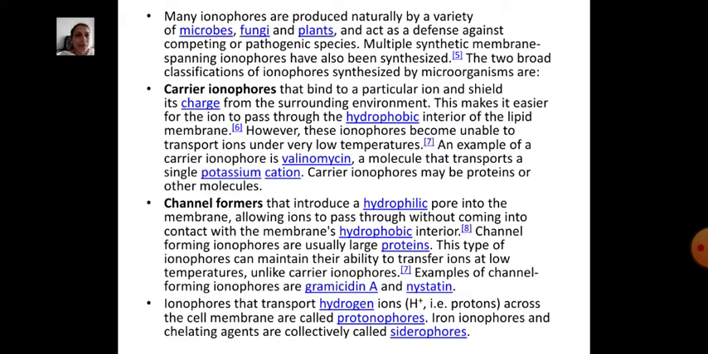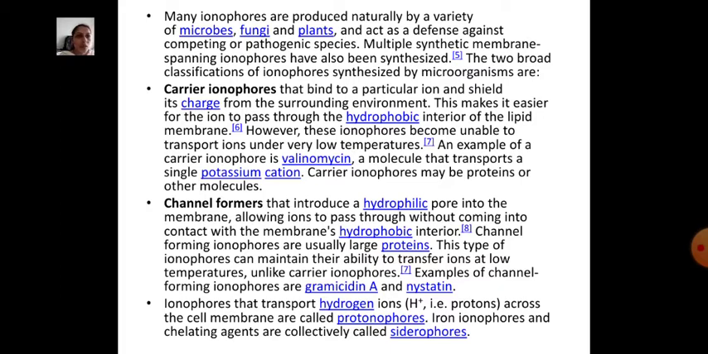Many ionophores are produced naturally by a variety of microbes, fungi and plants and act as a defense against competing or pathogenic species. Multiple synthetic membrane spanning ionophores have also been synthesized.